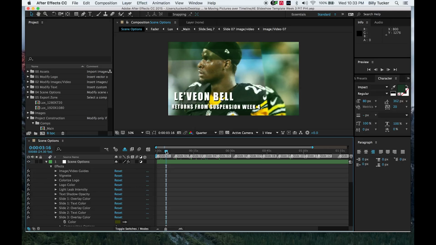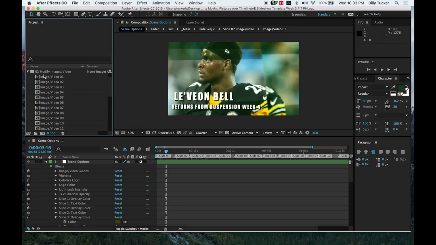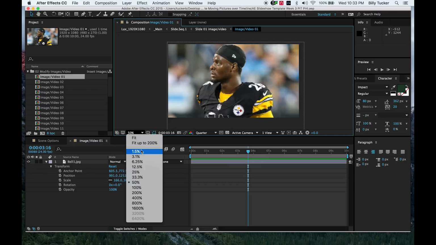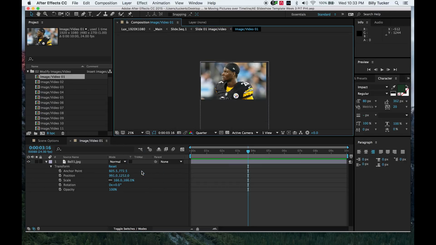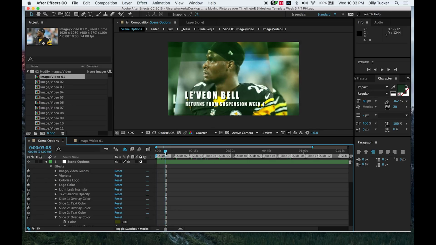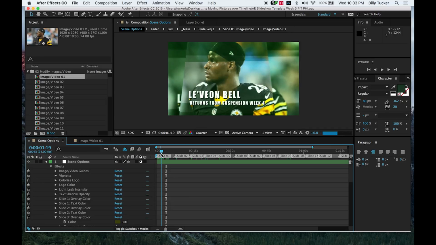So for this example, on week 3, our first slide, if we go into modify images and logo, image 1, there he is, Le'Veon Bell. If you see here, as far as the drop zone, he's pretty much centered inside the box. And if you center him inside the box for the scene options, if you click here, it works. He's kind of centered. We can put text on him.